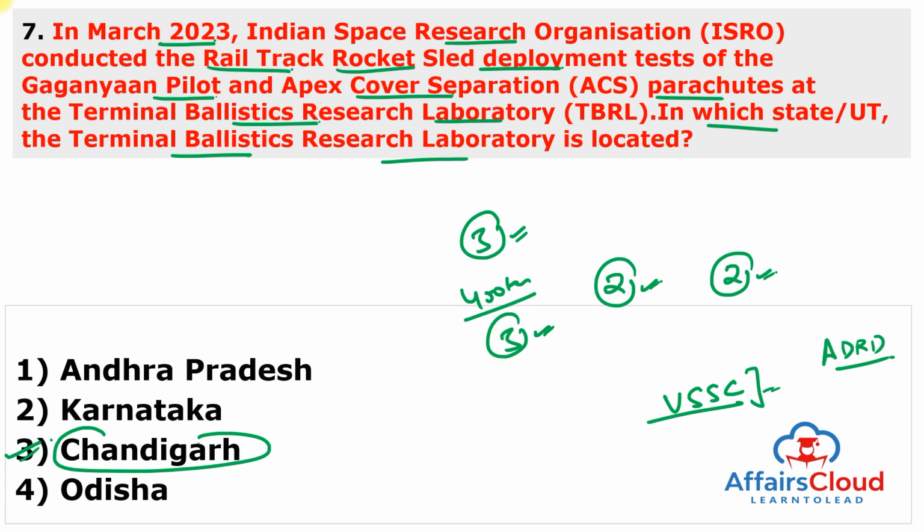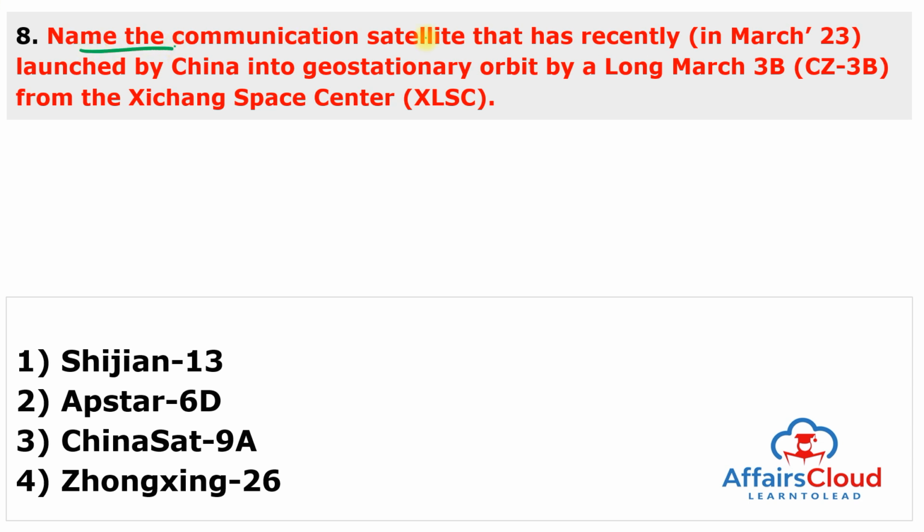Moving to next question. Name the communication satellite that has recently been launched by China into the geostationary orbit by the Long March 3B from the Xichang Space Center. So, remember this question from the slide, and this is Xichang 26. Answer of this question is 4.